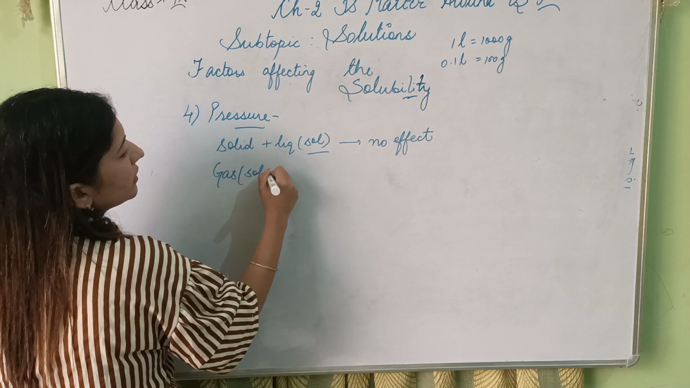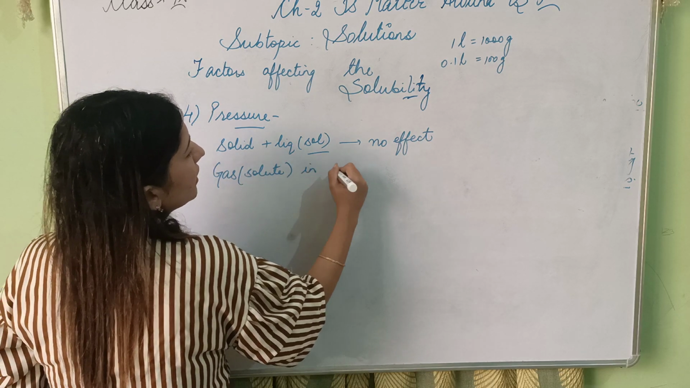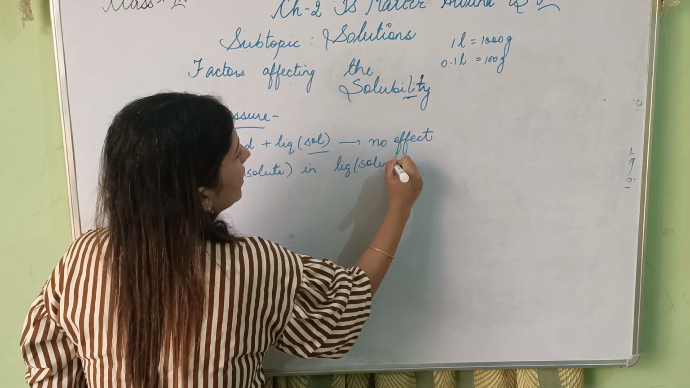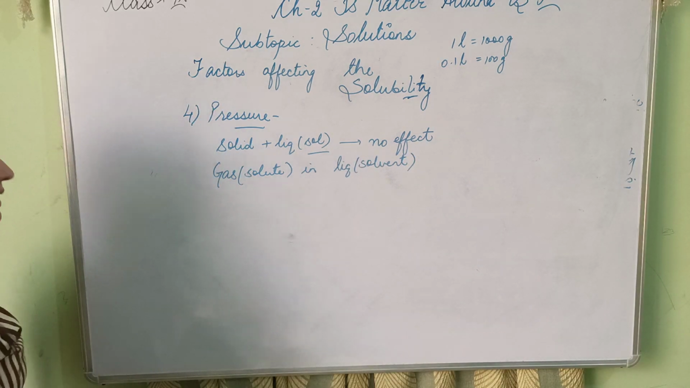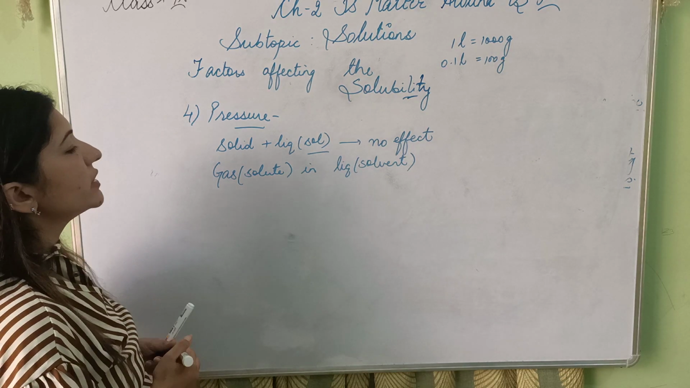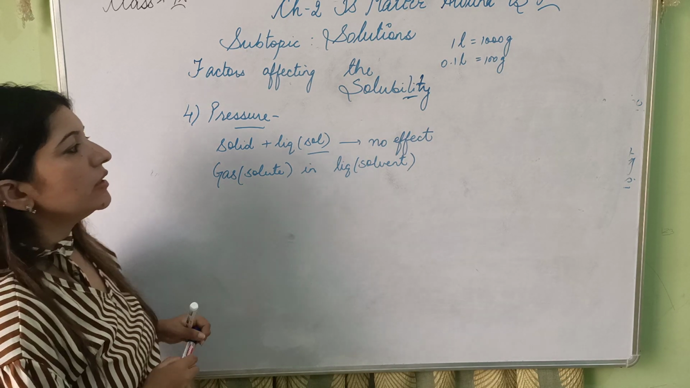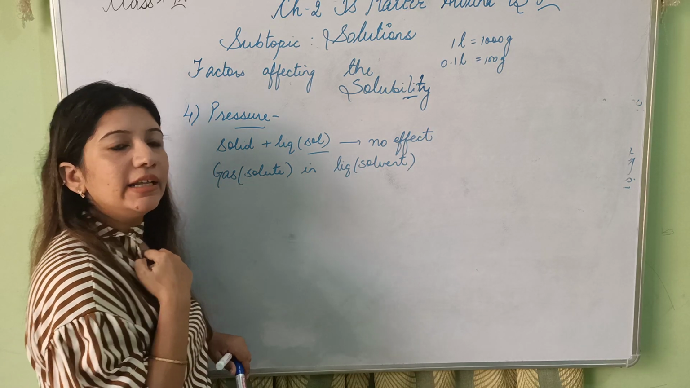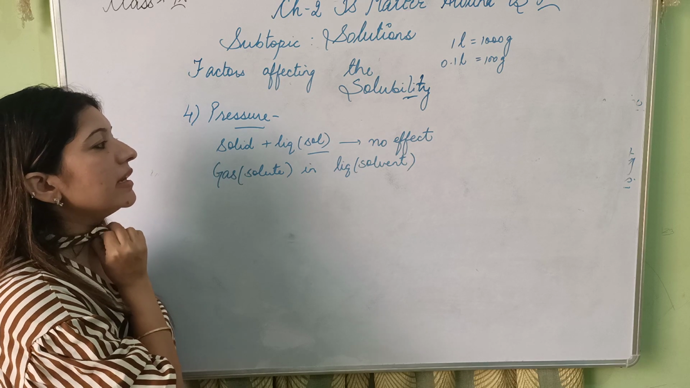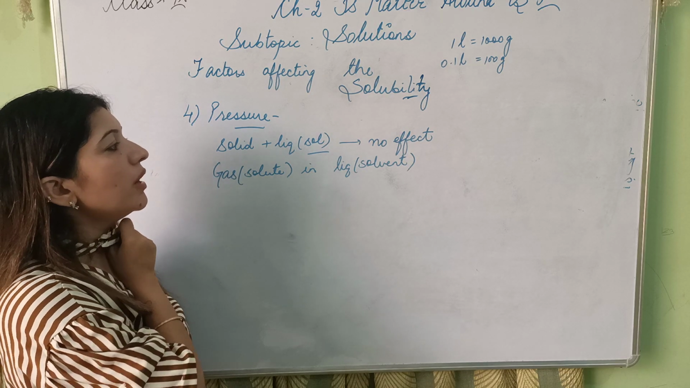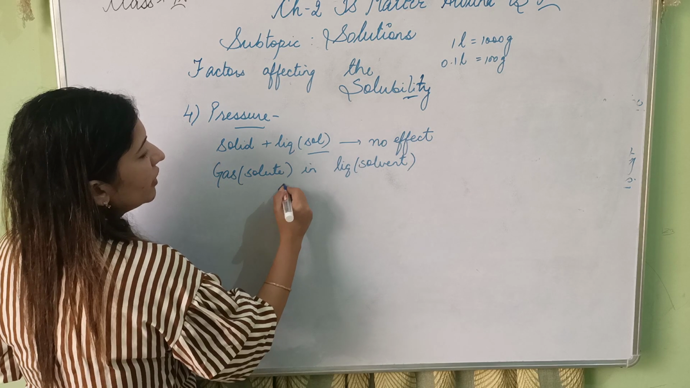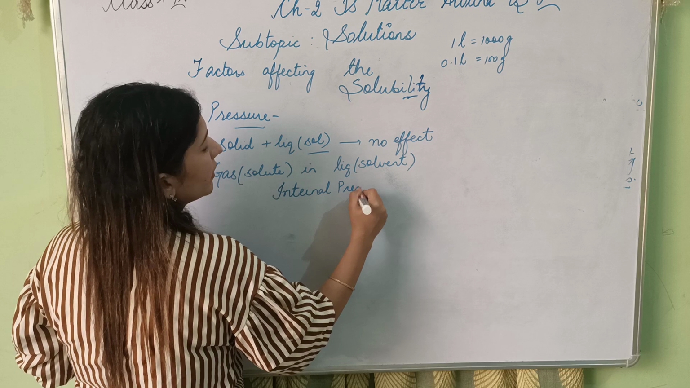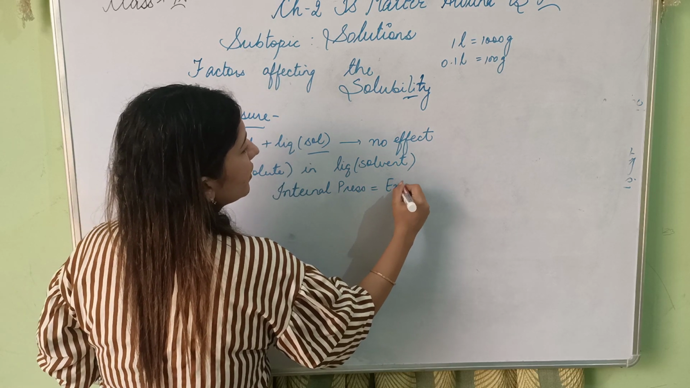gas in liquid, pressure shows its effect. For example, you might have seen your soda bottles. Now the gas is in compressed form, the cap is tightly packed, the gas is in compressed form. What happens is, we follow the rule internal pressure is equal to external pressure.